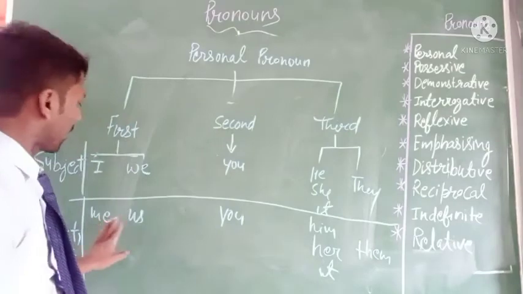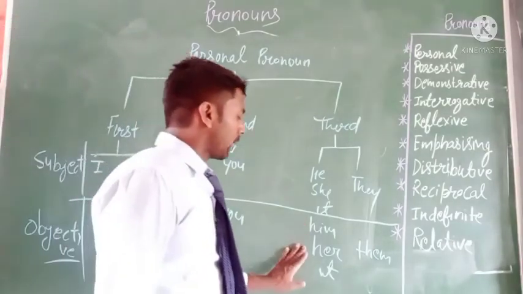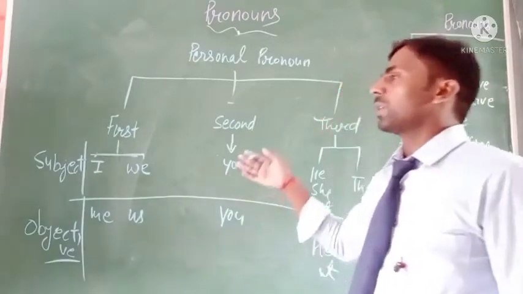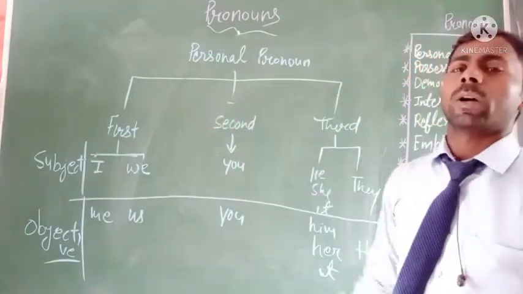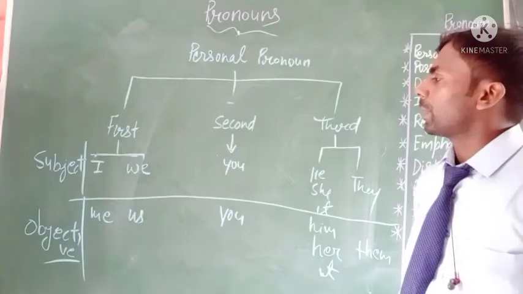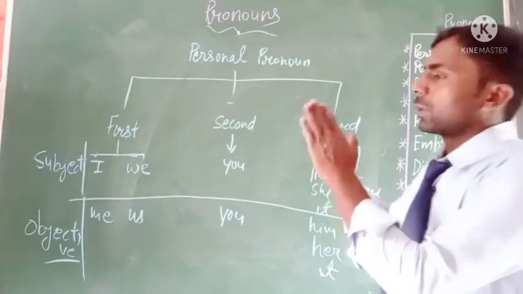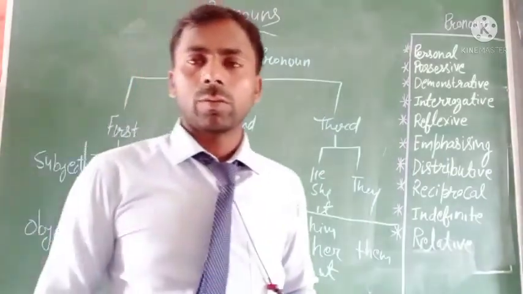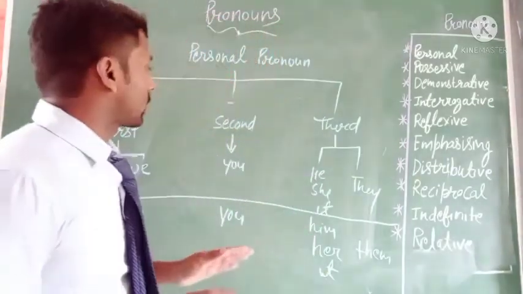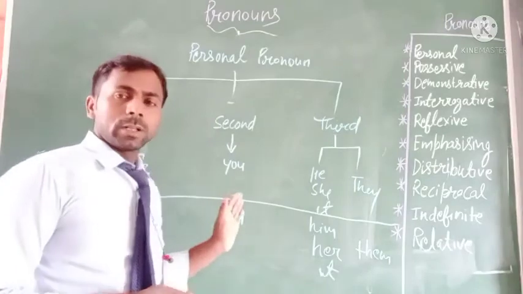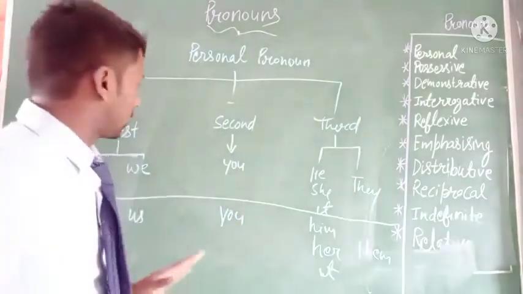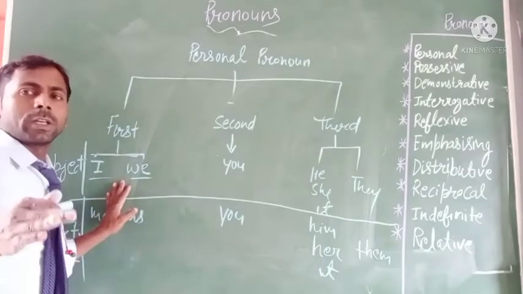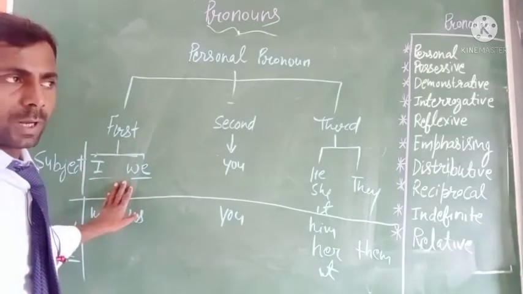It means me, us, you, him, her, it and they. All these words we can use as an objective pronoun. That's clear. It means this personal pronoun is used for both subject and object. And this personal pronoun is used for animals, persons or things. Just like that, you can use I and we for both. It means male and female both.